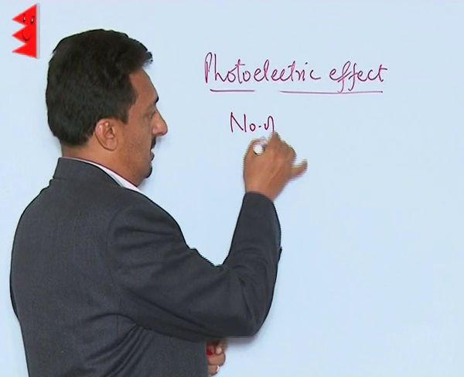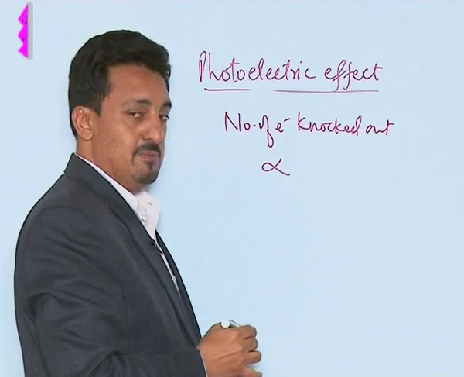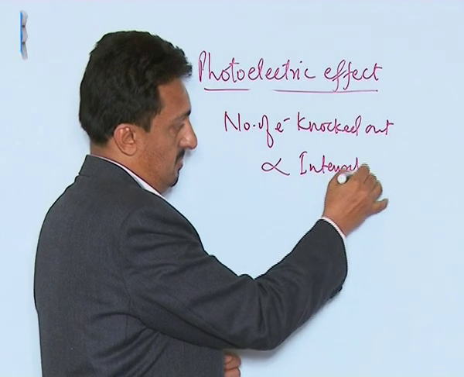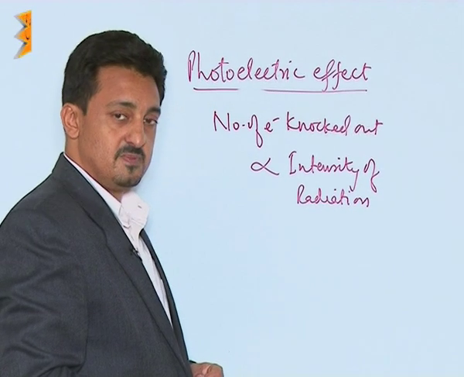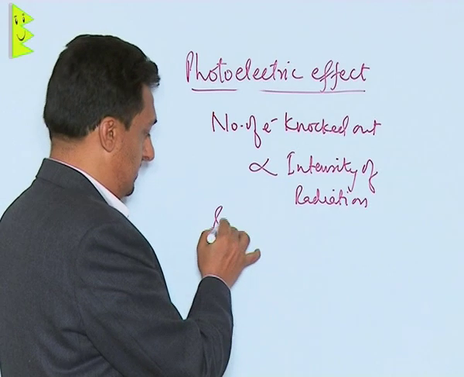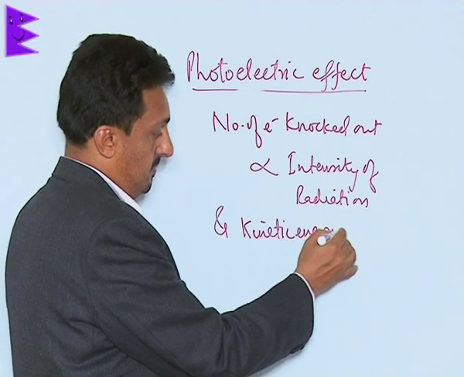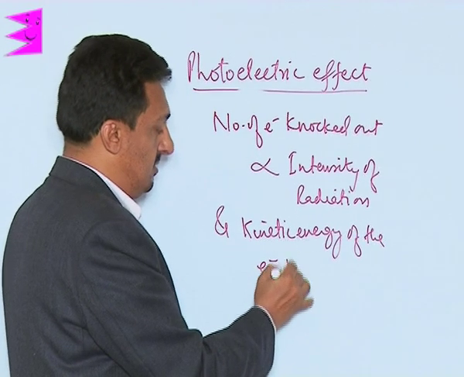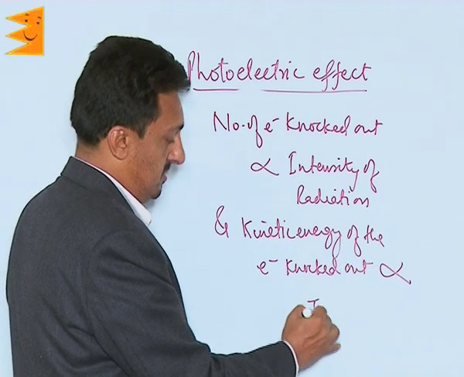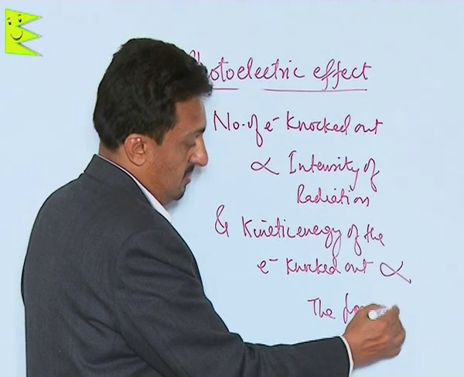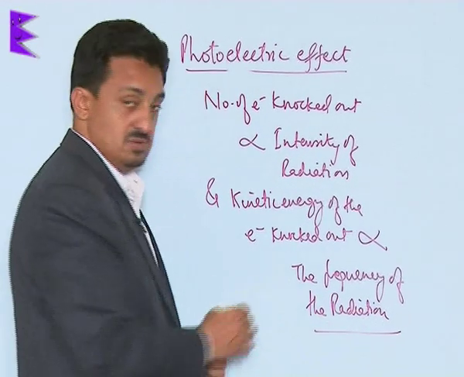The number of electrons knocked out is directly proportional to the intensity of the radiation used, and the kinetic energy of the electron knocked out is also directly proportional to the frequency of the radiation.